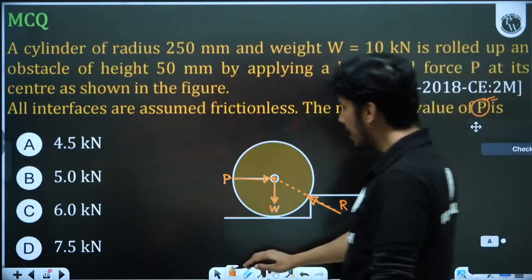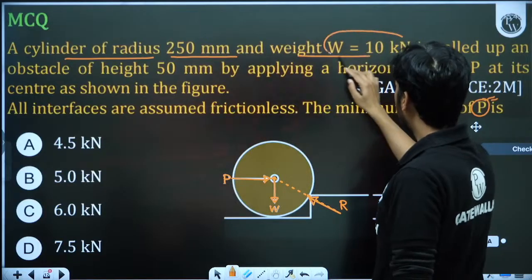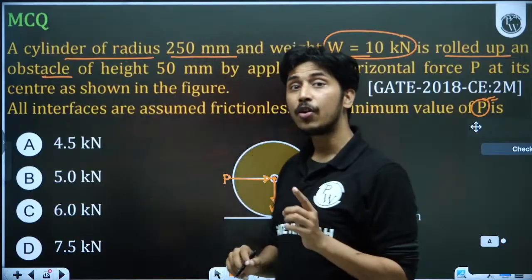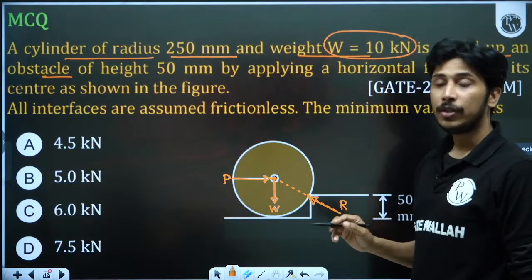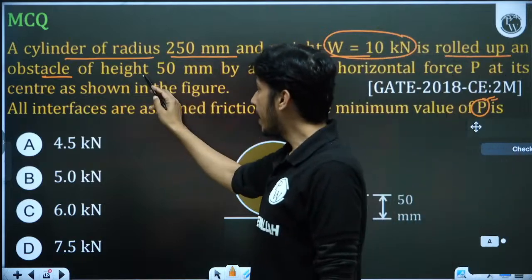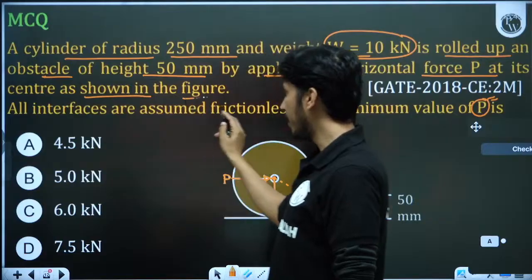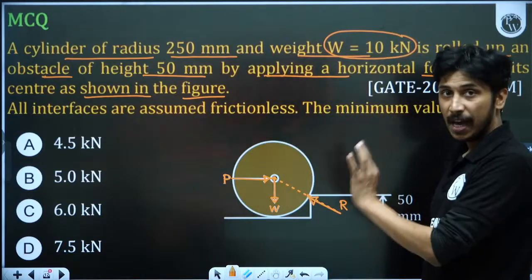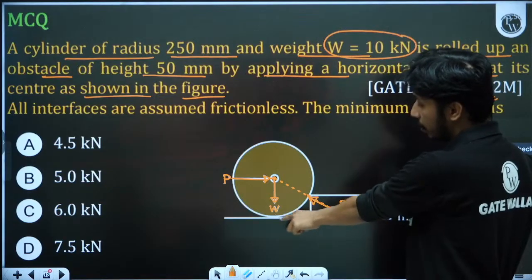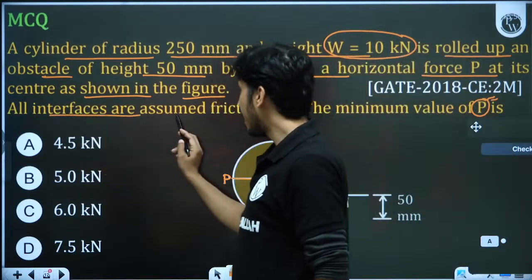It is asking that a cylinder of radius 250 mm and weight W of 10 kilonewton is rolled up an obstacle. It is saying rolled up, and rolled up means it is in motion. So this P value will be the minimum P value when it starts rotating. The obstacle has a height of 50 mm, and a horizontal force P is applied at its center as shown in the figure. It will only roll when the reaction is only here and contact is lost here. So this will be the minimum value of P. All interfaces are assumed to be frictionless.